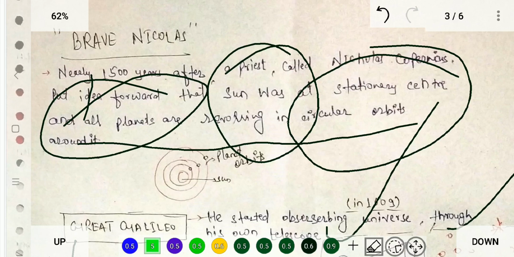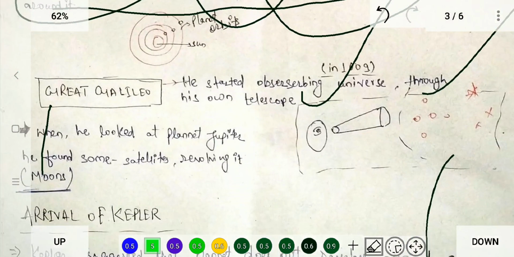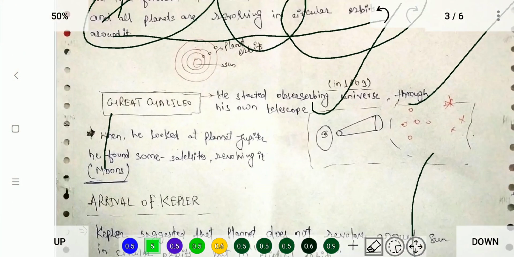I don't know how current historians and scientists discovered that Nicholas Copernicus did this, because he published his theory anonymously. Well, that's their case. So let's move on. Now comes my favorite scientist, Galileo.